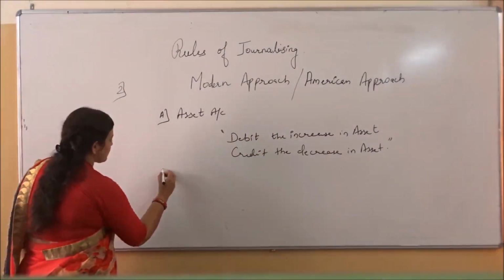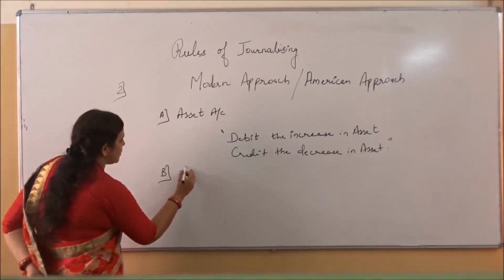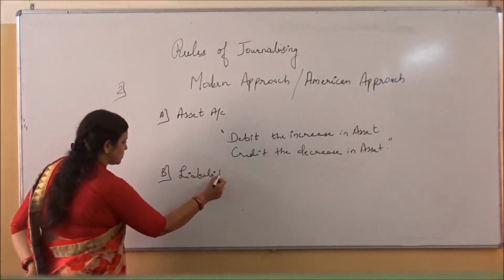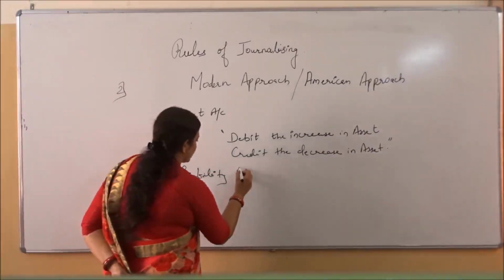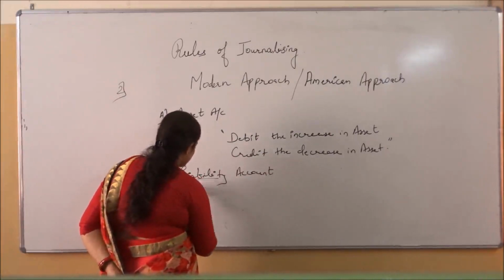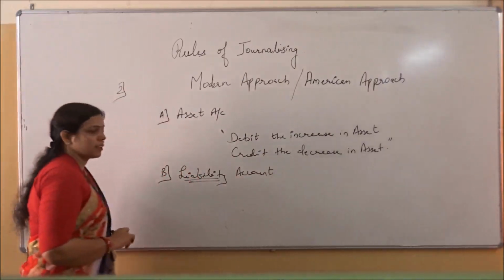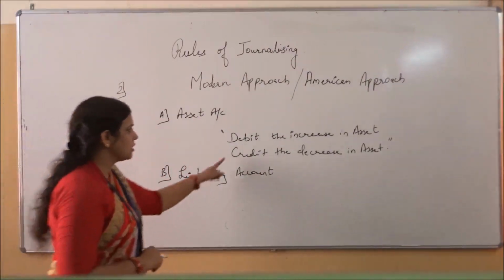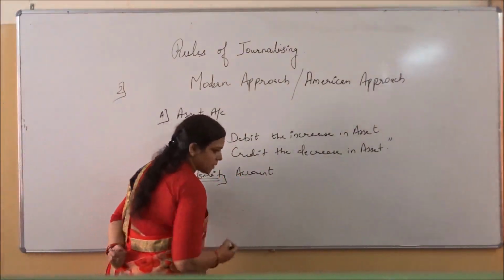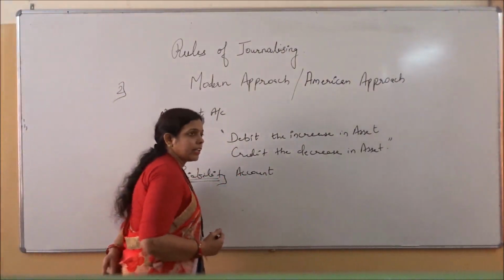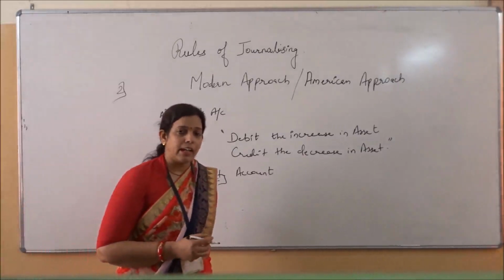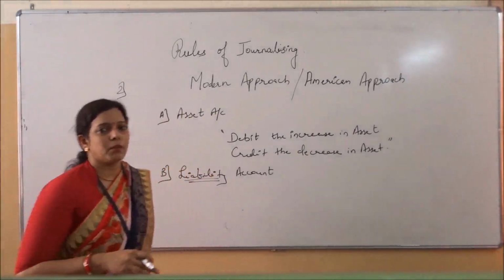Then the second is the liability account. What is the rule saying? The rule is the vice versa of the asset account. When there is an increase in liability, it will be credit, and a decrease in liability will be debit.